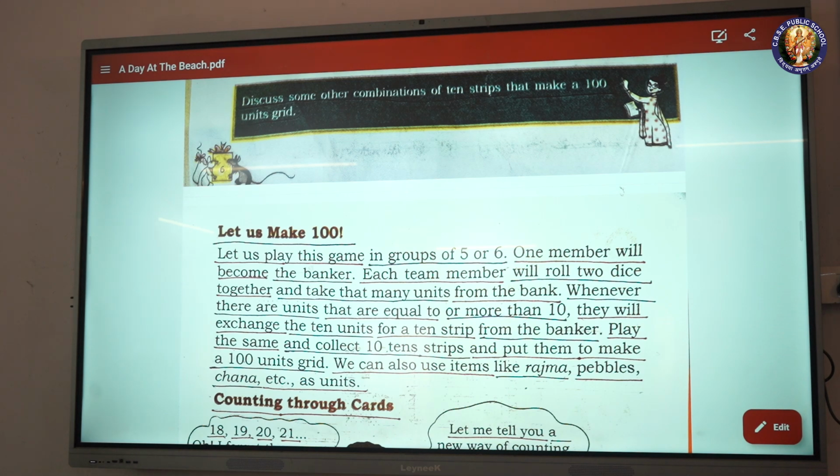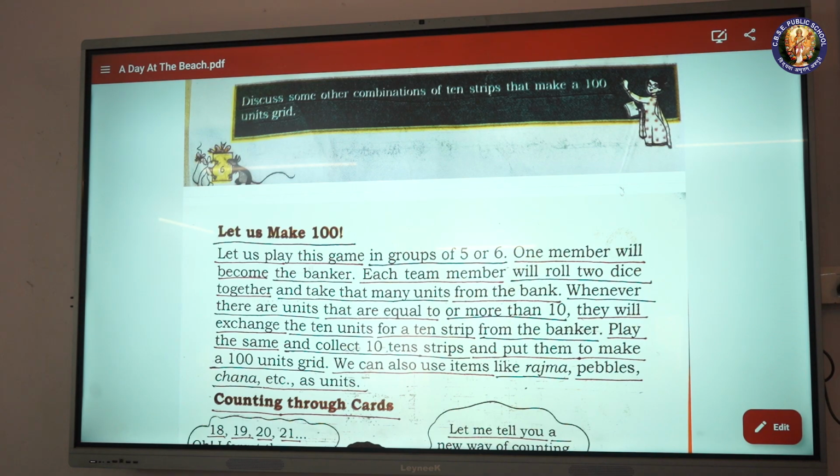One member will become the banker. Each team member will roll 2 dice together and take that many units from the bank.